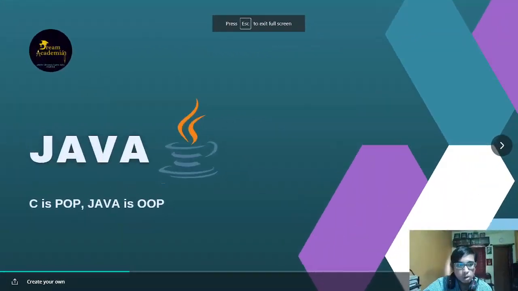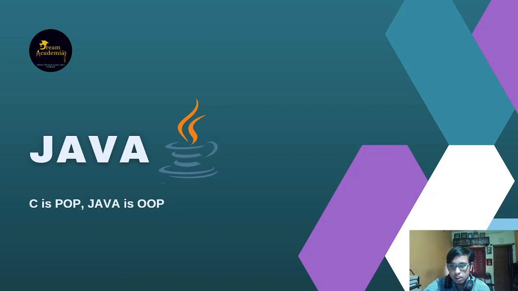Now before actually coming to code in Java, it is very essential for us to know why we are learning Java. Now, unlike C, which is a procedure-oriented programming language, Java is a full-fledged object-oriented programming language. Here, POP means procedure-oriented programming language and OOP means object-oriented programming language. Now, what is the meaning of this statement?